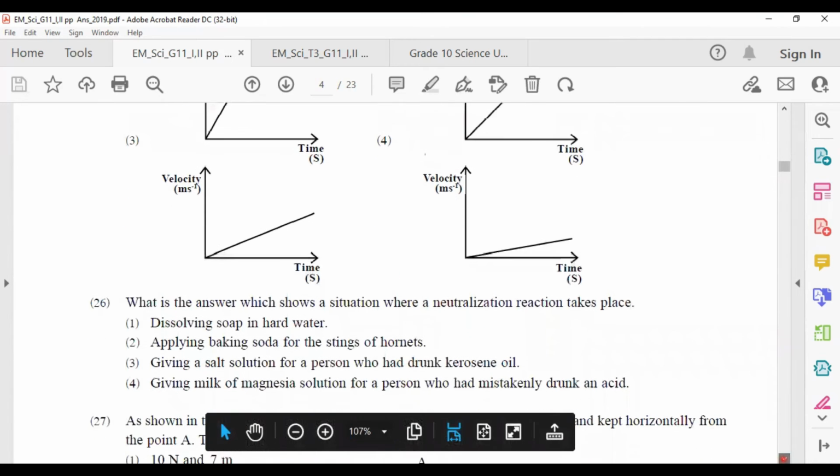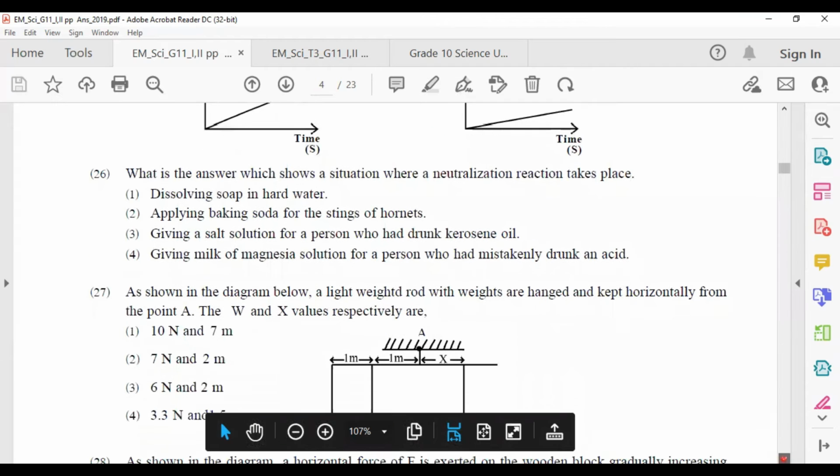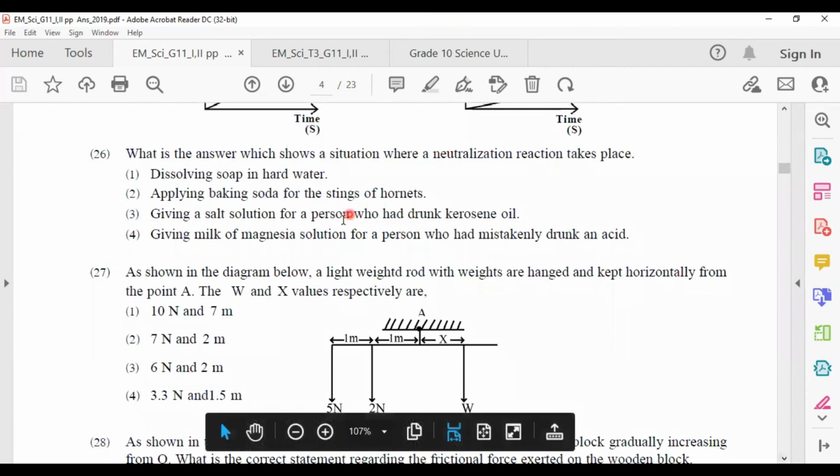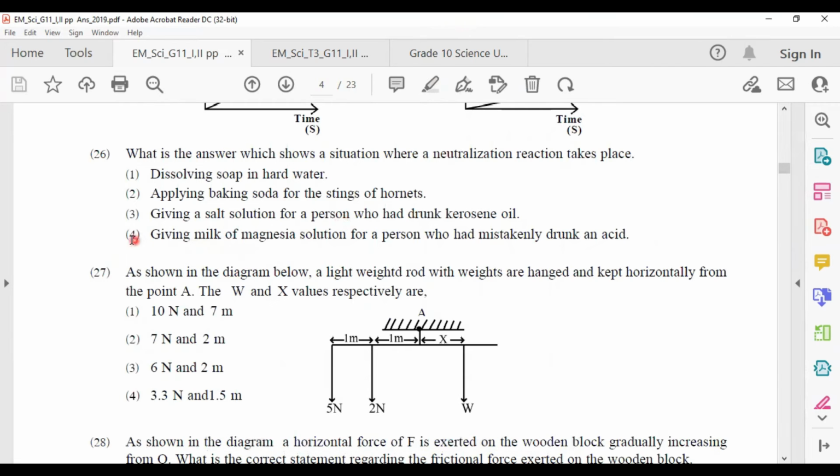Answer number 1. Which answer shows a situation where a neutralization reaction takes place? Answer number 4: giving milk of magnesia solution to a person who had mistakenly drunk an acid.